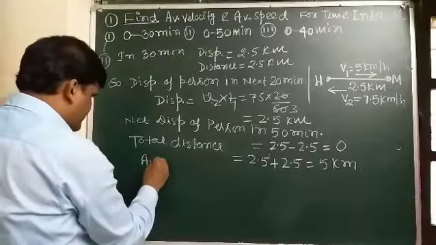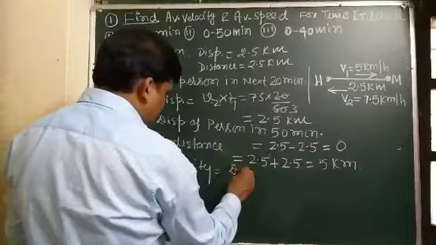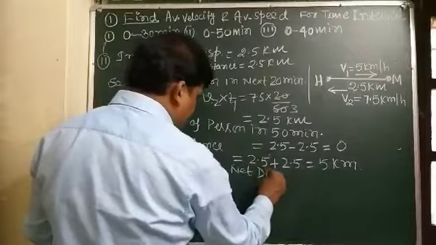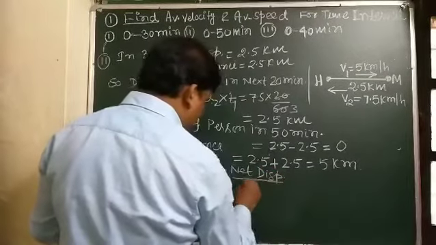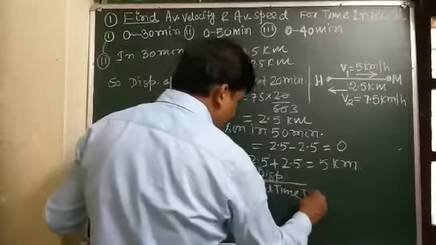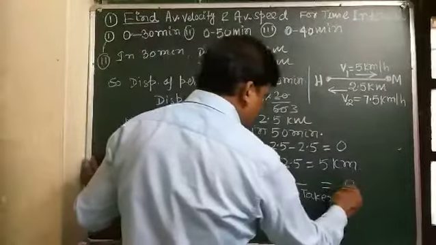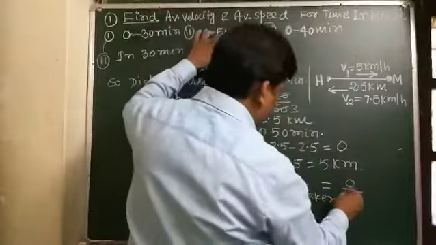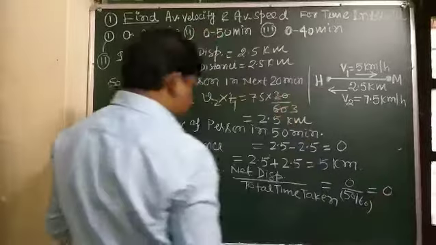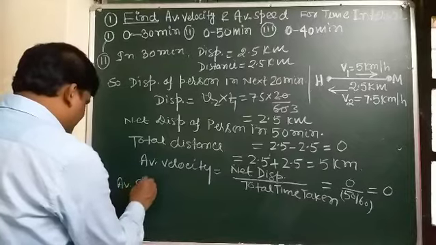Average velocity, we know that, is net displacement by total time taken. And student, net displacement is 0, and time is 50 by 60 hour. So the average velocity in this case is 0, and average speed,